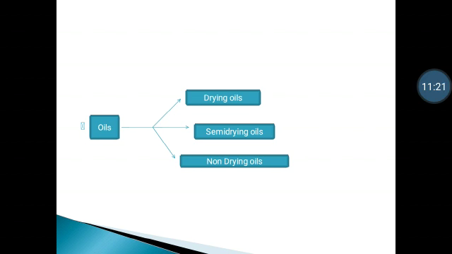The applications of drying oils. Drying oils are used as a medium for paints, varnishes and lacquers. Paints are suspensions of some pigments or organic coloring matters in linseed oil to which some turpentine oil has been added as a thinner. When these paints are applied on wood in the form of a thin layer, they quickly dry up and form a tough organic film which protects the surface being painted.